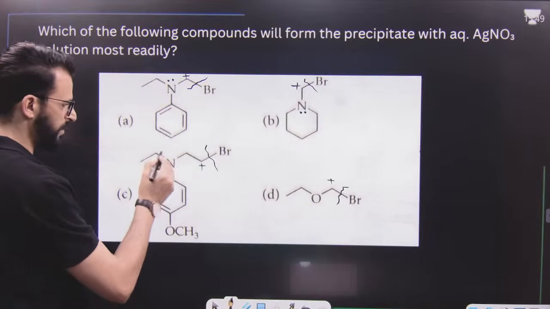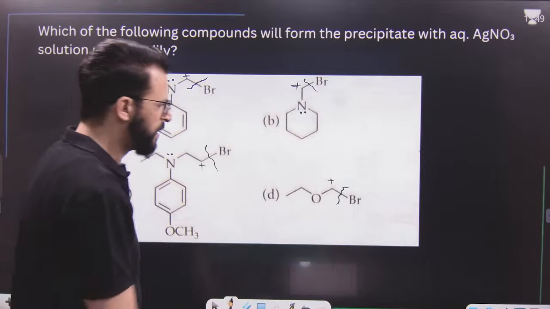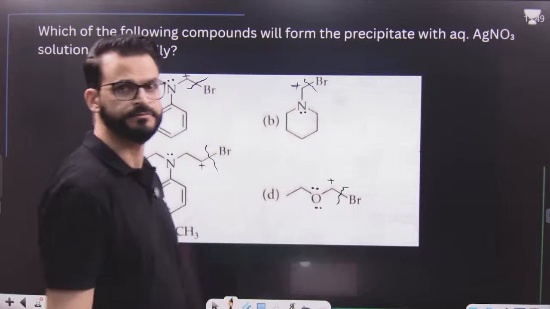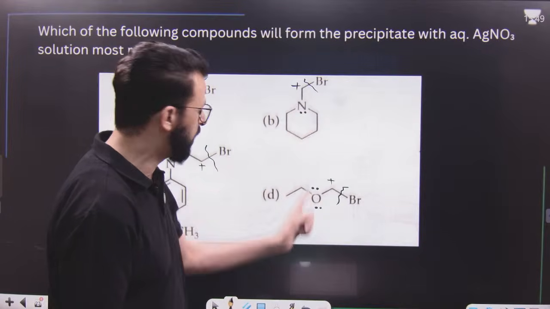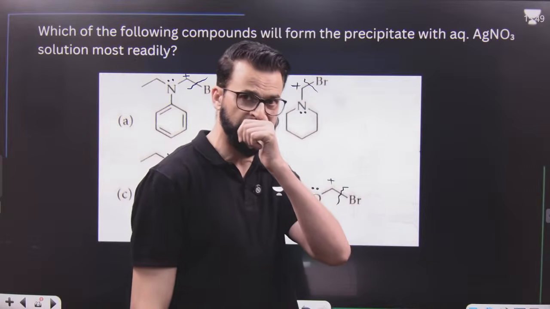This cannot stabilize the carbocation because of back bonding. That means this is less stable as compared to these two. This can also stabilize the carbocation because of back bonding. But, dear students, this lone pair is available. These lone pairs of nitrogen and oxygen don't take part in any other phenomenon.